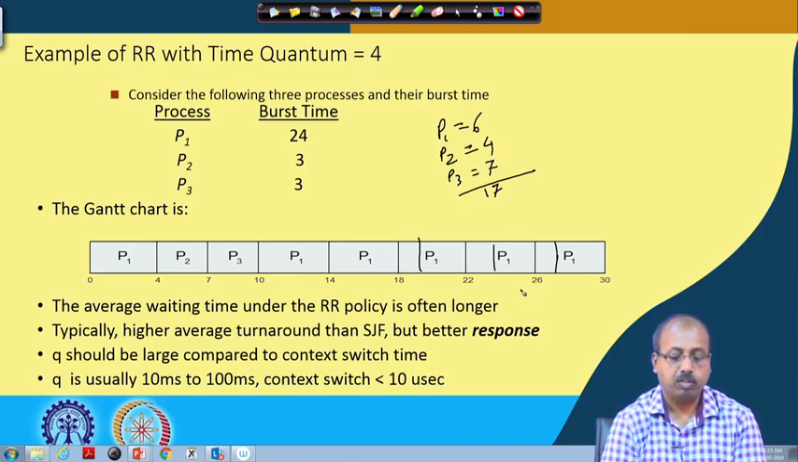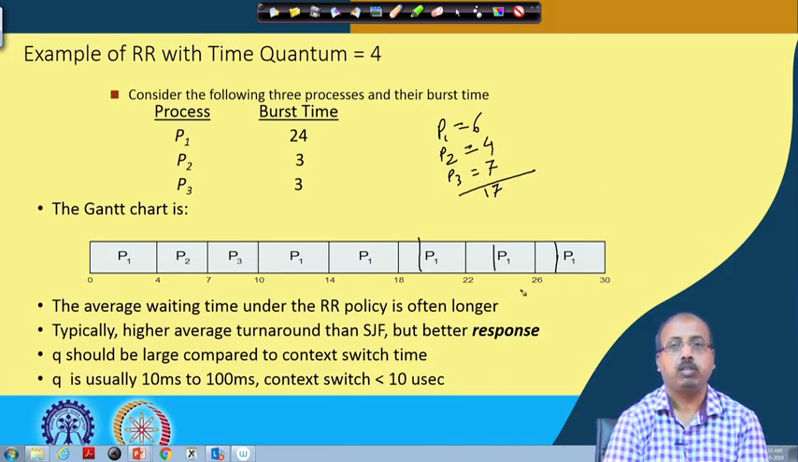Q should be large compared to context switching time, so that we do not have much impact of the context switching time. Otherwise, there will be a large number of context switches if the Q value is small, and each of those context switches will take that context switching time. So, that way it will be a problem.